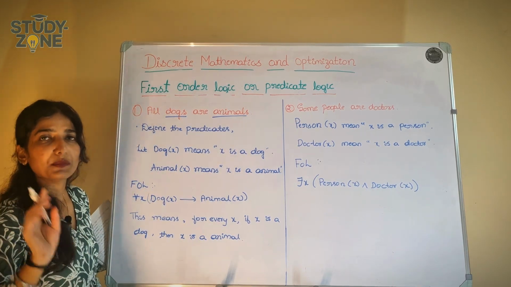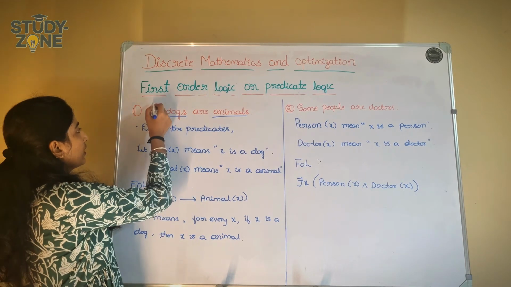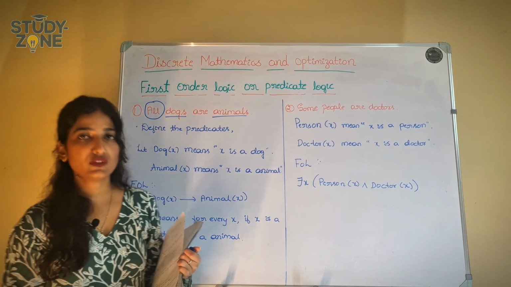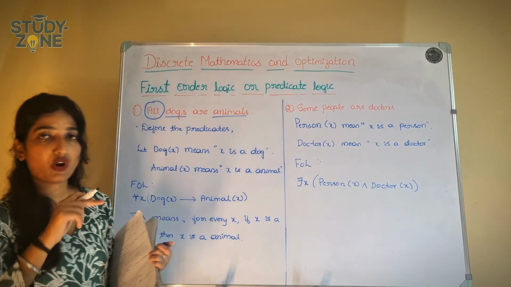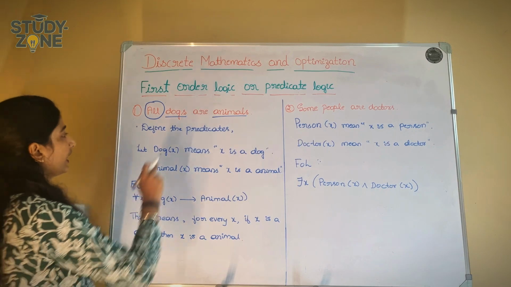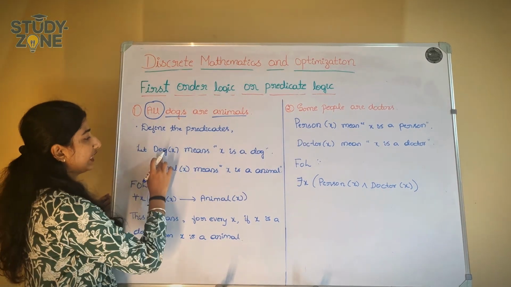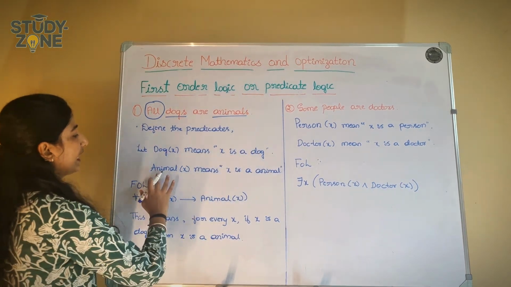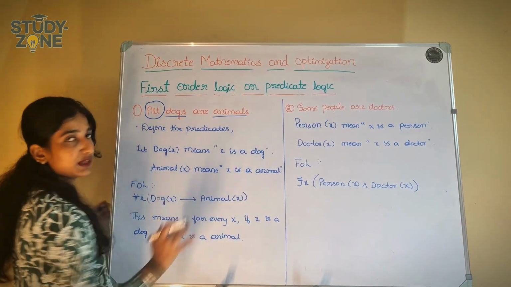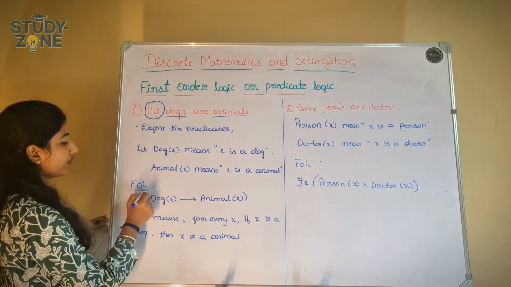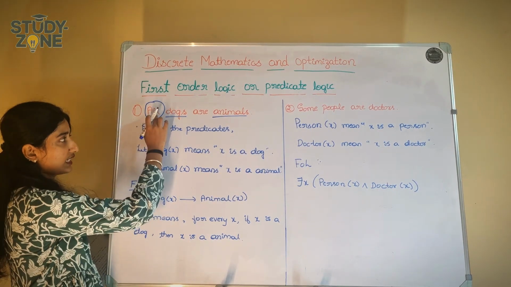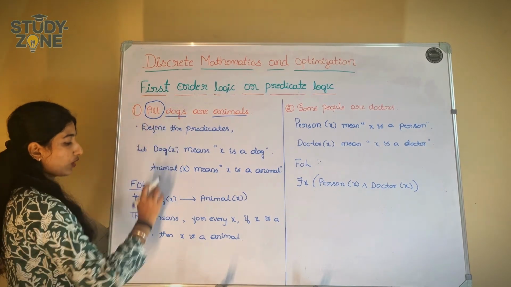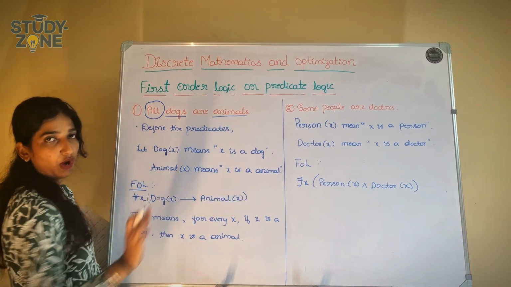Another main thing you should remember is, look here, there is "all". So "all" comes under universal quantifiers, right? Which means for all x will come. So at first let's define the predicates. Let dog of x mean x is a dog. Clear? Animal of x means x is an animal. Now it's time to define the first order logic. Since there is "all" here, we have for all x, dog of x implies animal of x.